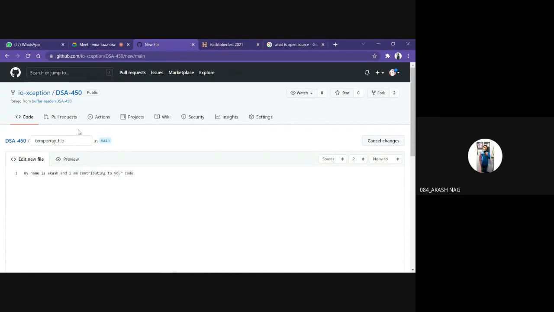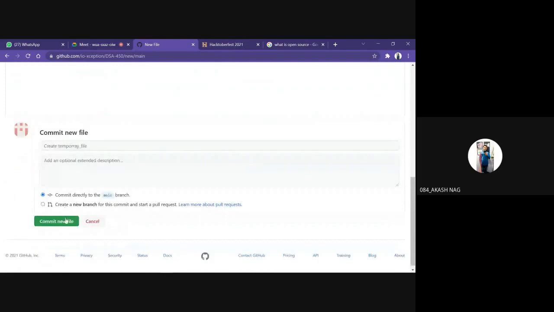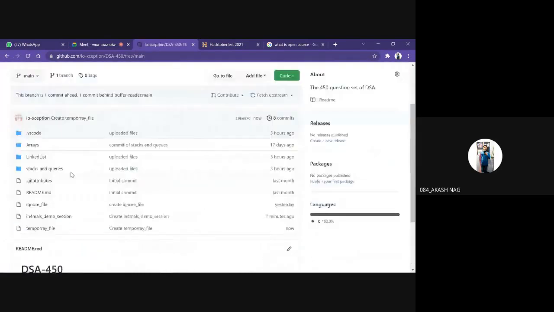Just that. I need to do this thing only. Right. Now I will commit my change here. Commit new file. Okay. So when you see it, you can see that yes, a temporary file has been created for me.